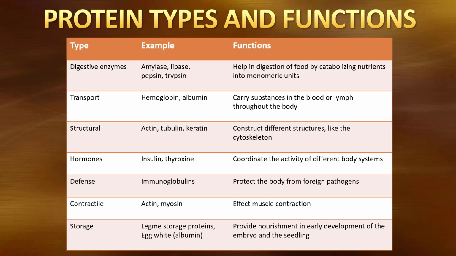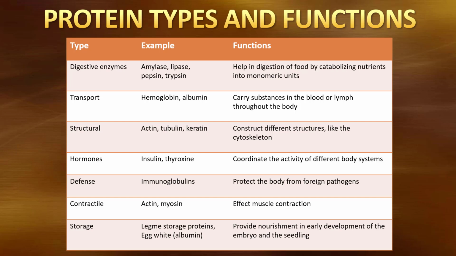Then we also have hormones. Now, not all hormones are proteins, but we do have some hormones that are, like insulin and thyroxine. Hormones typically coordinate the different body systems with one another so that the different body systems work together as a whole. We also have defense proteins like immunoglobulins. When you're exposed to a foreign pathogen, your body produces an antibody, which is an immunoglobulin, which provides defense.